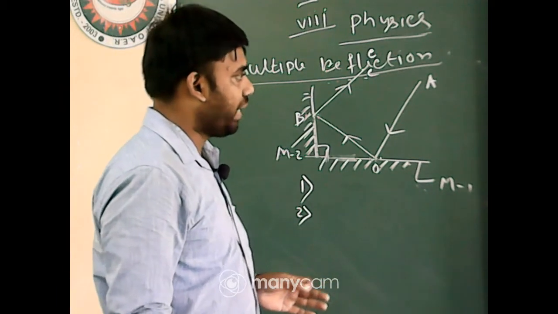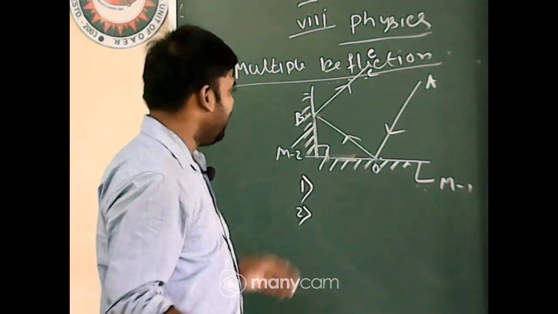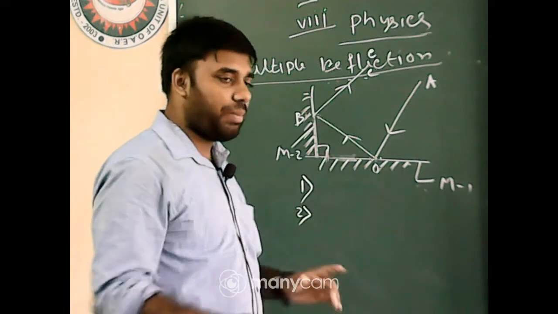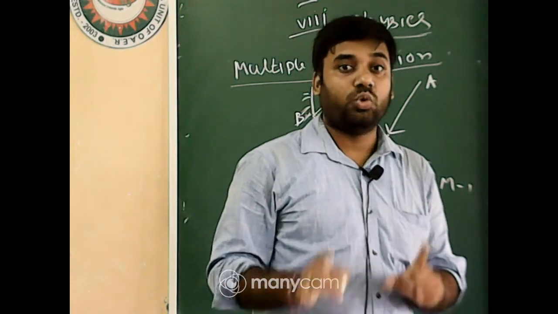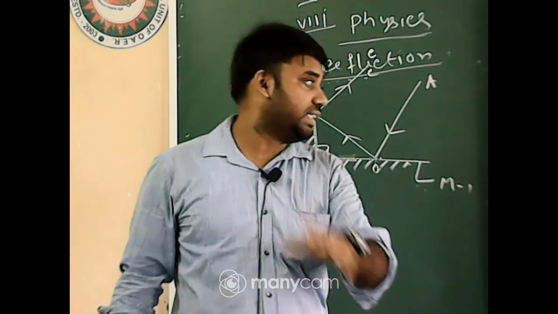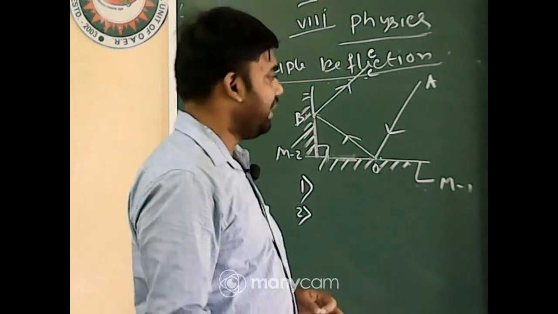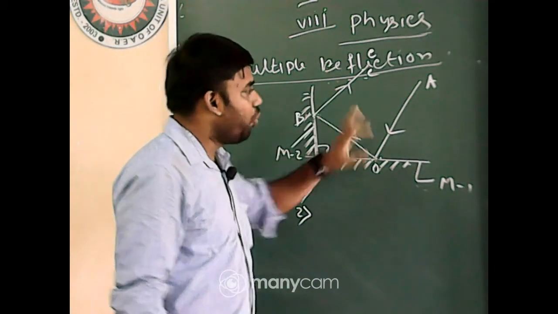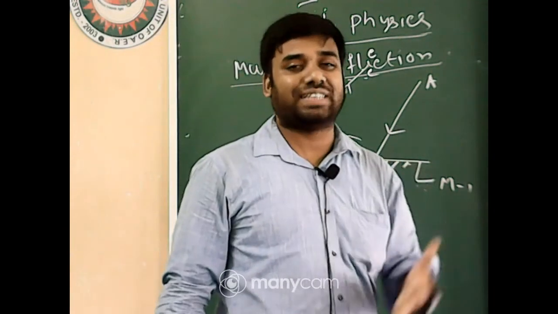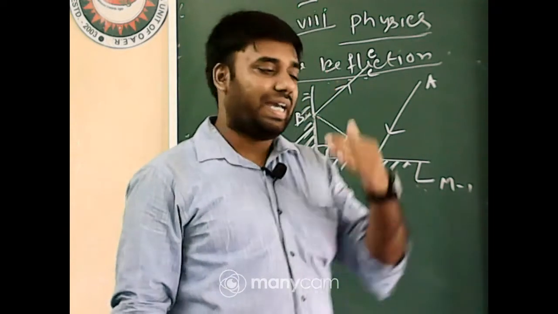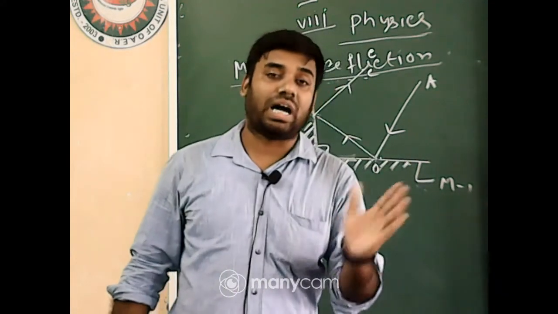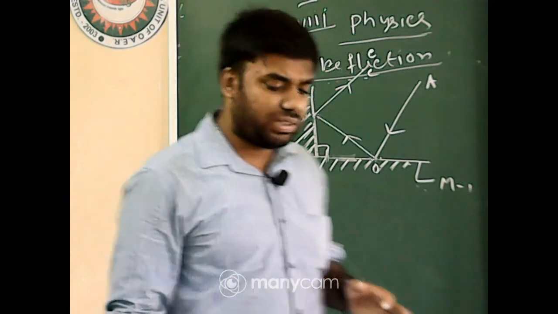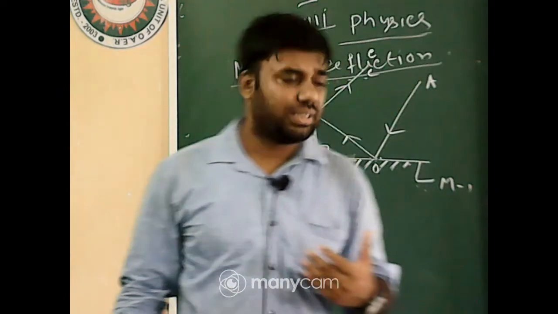Now tell me, last question, among OA, OB and BC, which has less intensity? BC, yes. As BC, after two reflections, we get the ray BC. That's why its intensity will be less than the other two rays, that is OB and OA. Okay, got it? Got that point, that intensity matter?